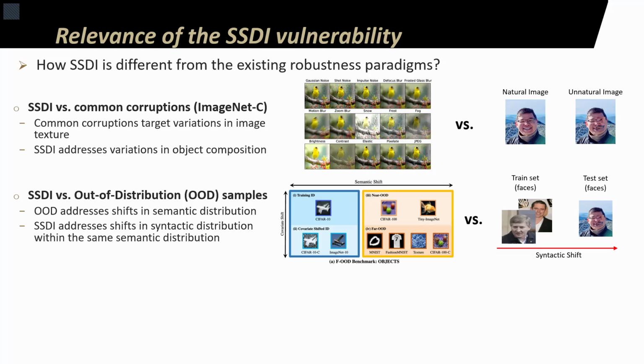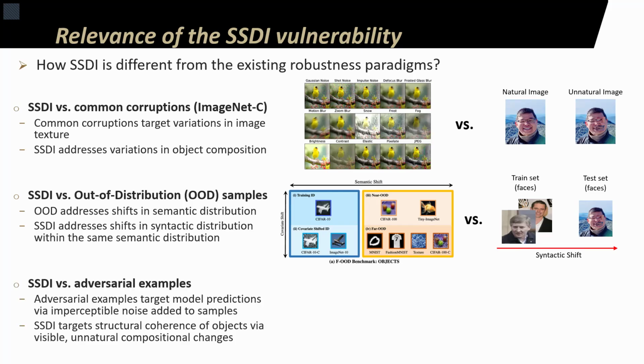In both cases, there is an assumption that meaningful objects are present in both distributions. In contrast, SSDI is observed between two distributions having the same family of objects. It means semantics is preserved, but the structural integrity of objects differs between them. It means syntax is removed. From this perspective, SSDI can be thought of as complementary to out-of-distribution samples.